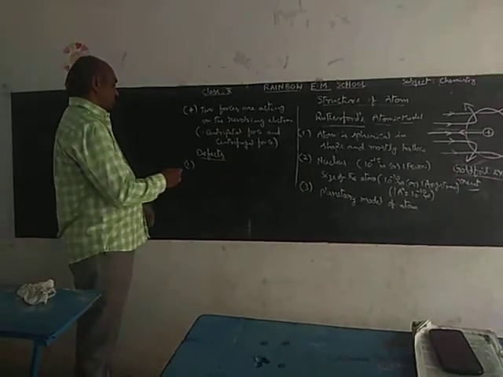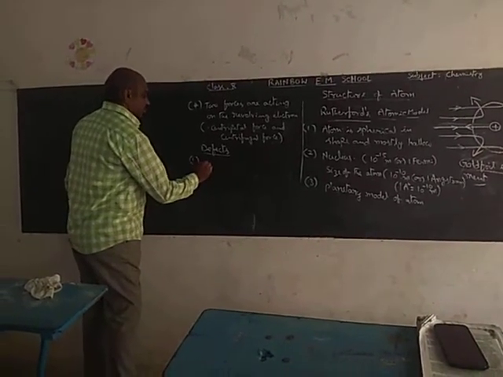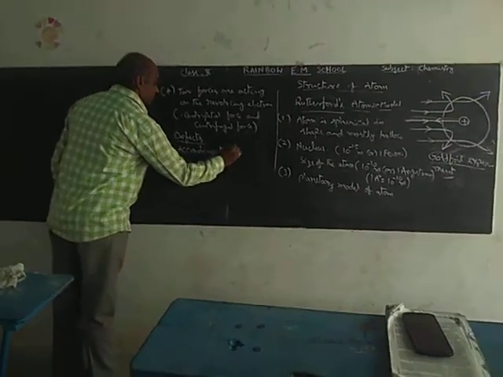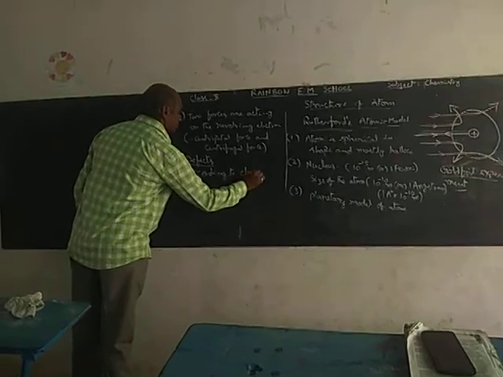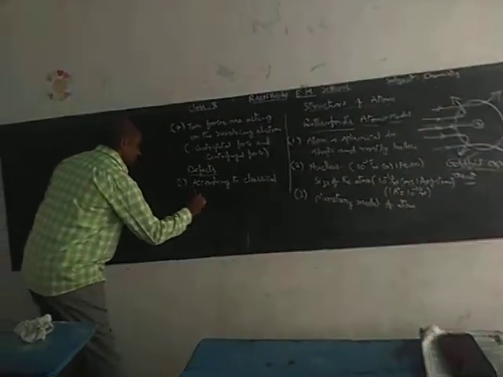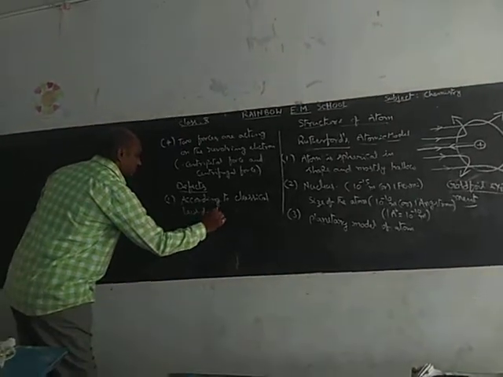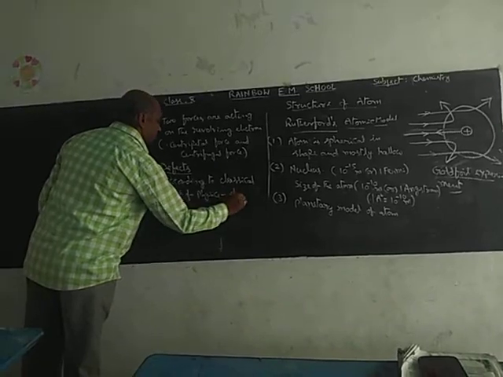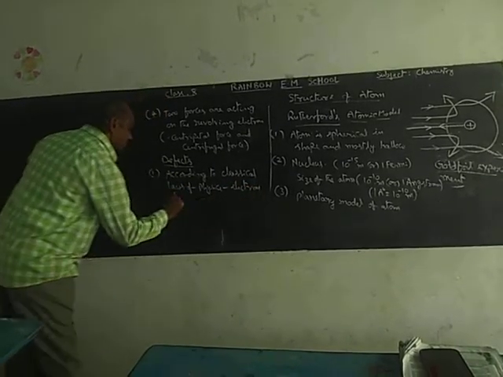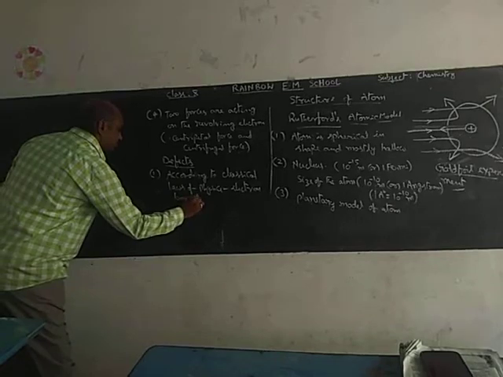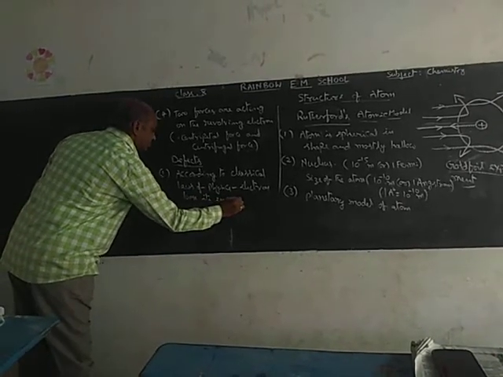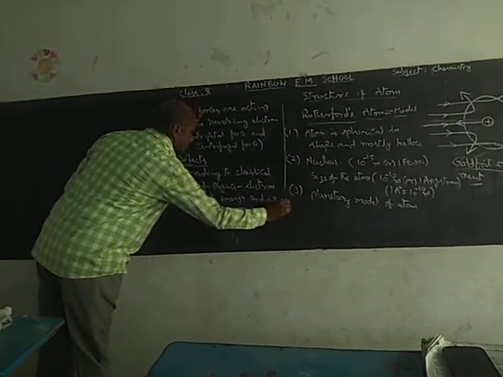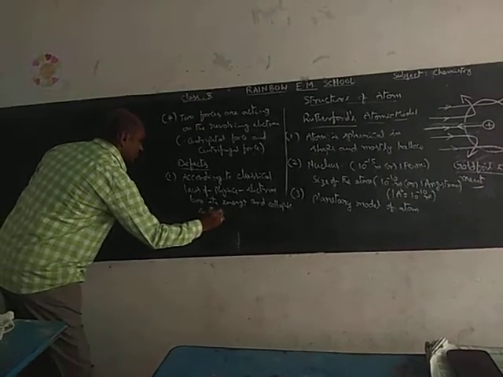But the atom is stable. That means, according to classical laws of physics, the electron loses its energy and collapses into the nucleus.